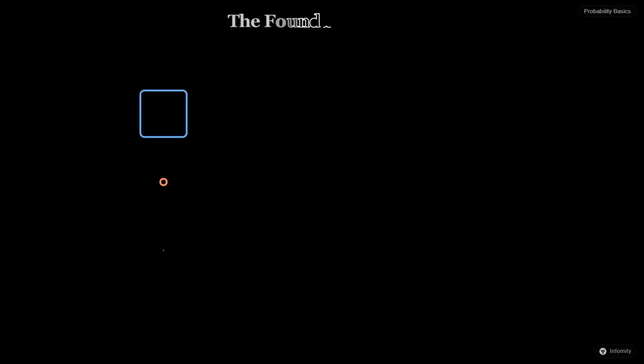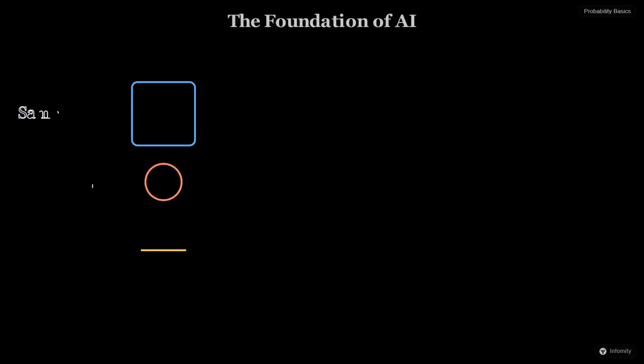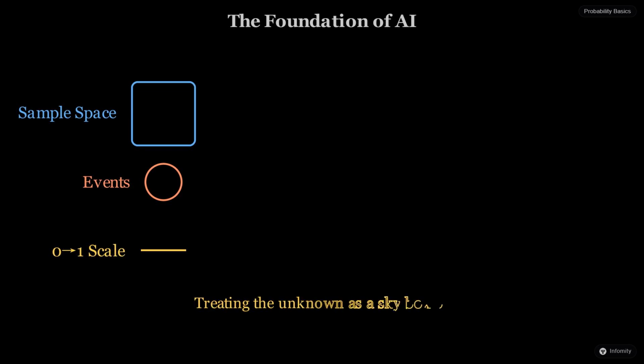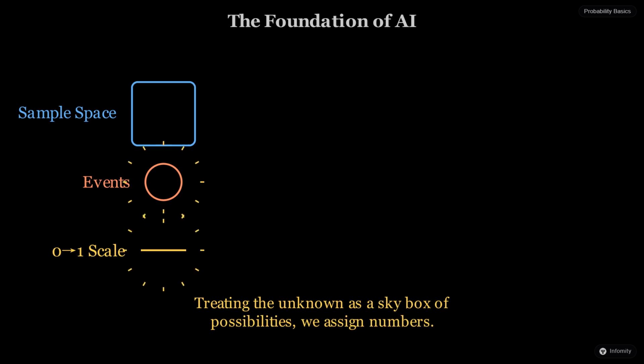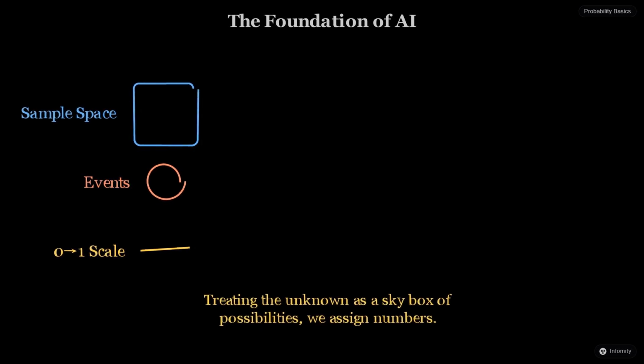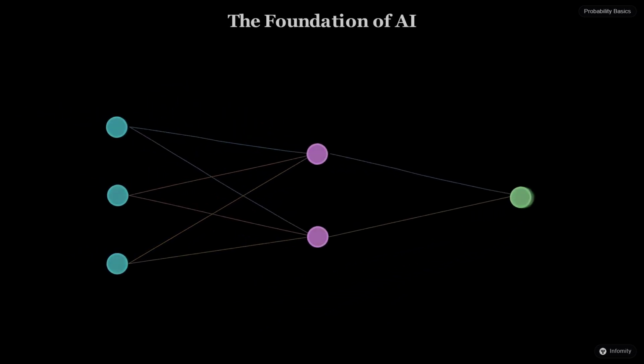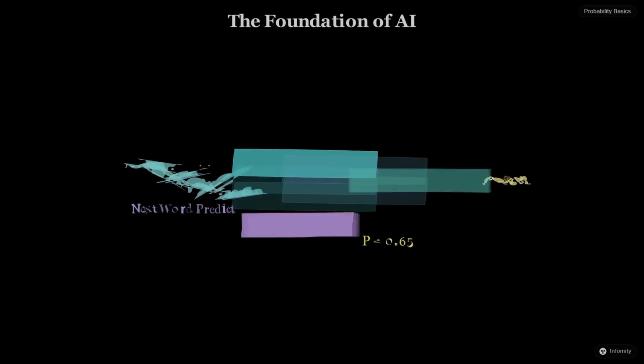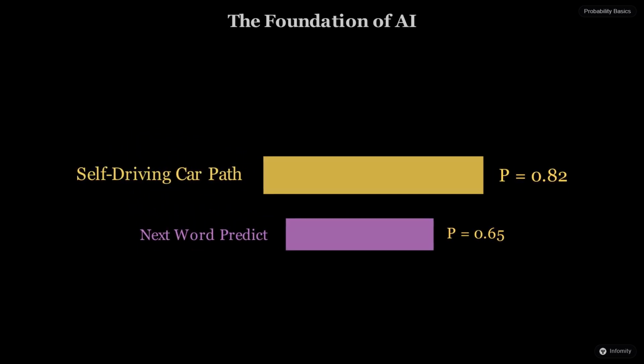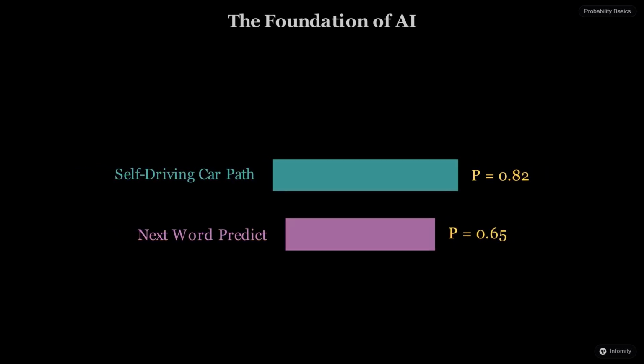We have seen how probability allows us to map uncertainty using sample spaces and events. By treating the unknown as a skybox of possibilities, we can assign numbers to our expectations. This foundation is what allows artificial intelligence to make decisions in a world that is rarely black and white. Whether it is a self-driving car calculating the path of a pedestrian or a language model predicting the next word, it all starts with these basic building blocks of chance.